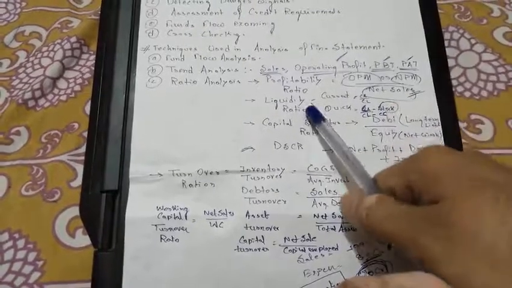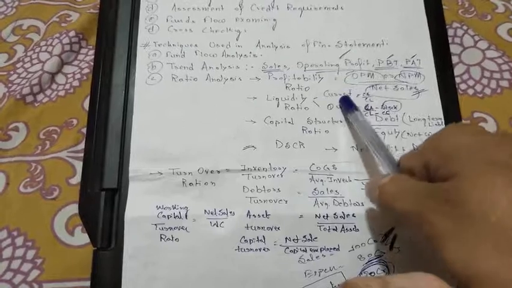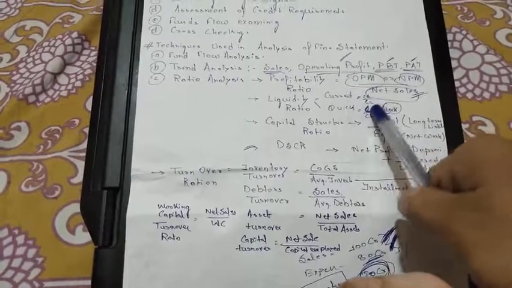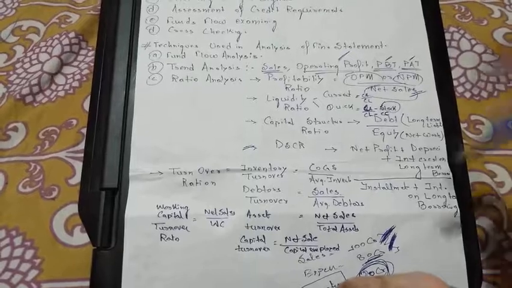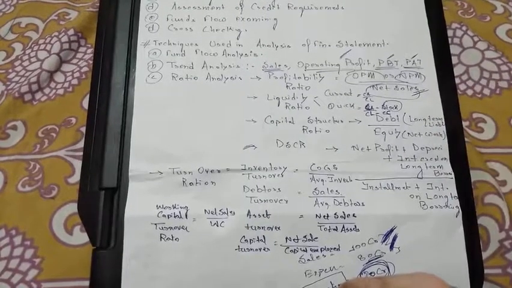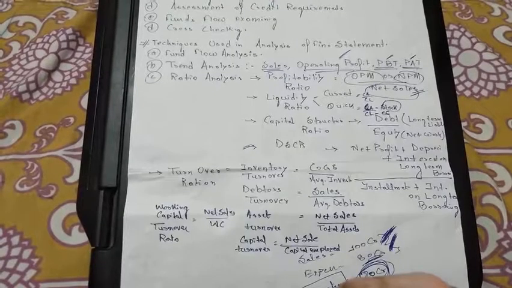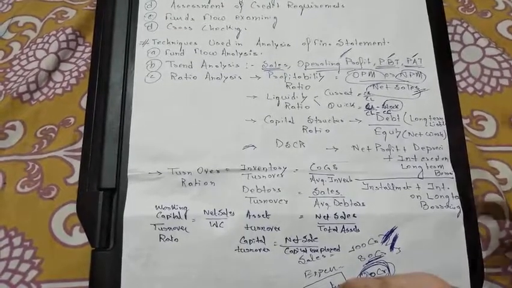Next, liquidity ratio, the current ratio and the quick ratio. Current ratio is equal to current assets divided by current liabilities. Current assets are those assets which can be turned into cash within a year, and current liabilities are our expenditure in one year, which we need to pay.